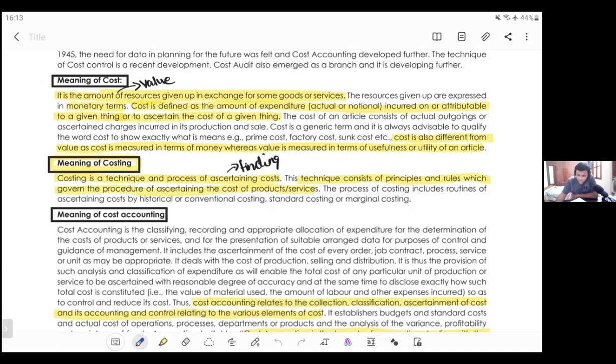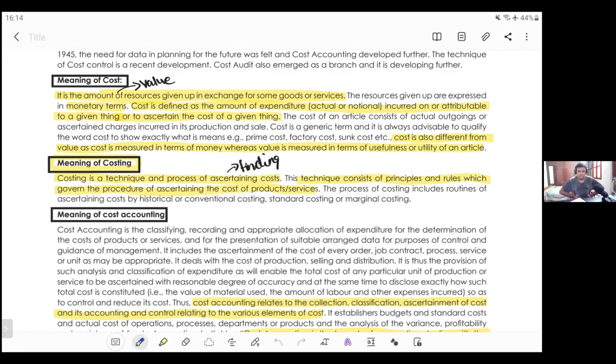The same way in costing, you won't do anything. You do only one thing, cost sheet. Throughout your life in costing, you do cost sheet only. Okay, so costing starts with the cost sheet, costing ends with the cost sheet. At the beginning of the period, you will prepare one estimated cost sheet. In financial accounts, you won't prepare anything like this. That is called as budgeted cost sheet. At the end of the period, you prepare something called as actual cost sheet. This budgeted cost sheet you will be going on revising every day, which is called as standard cost sheet.